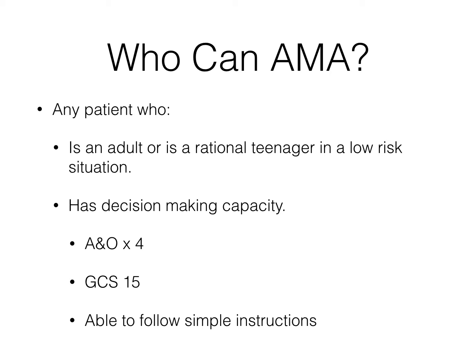Three things I look for when talking about decision-making capability: is the patient A&O times 4? Does the patient have a GCS of 15? And this is the big one: is the patient able to follow simple instructions?